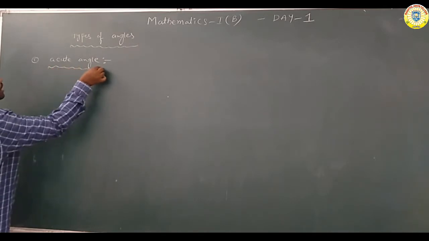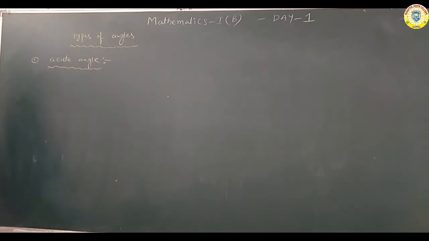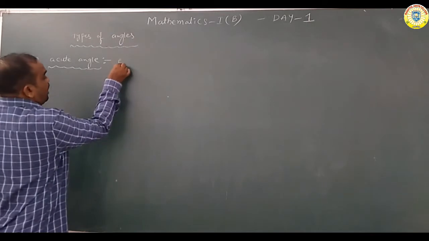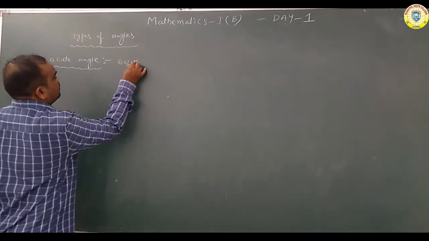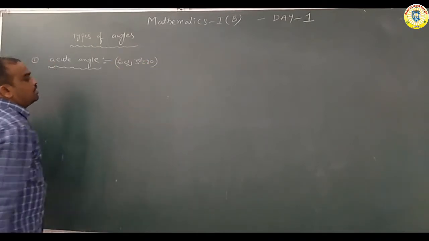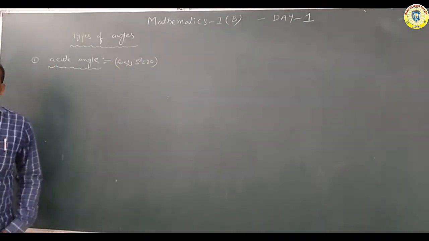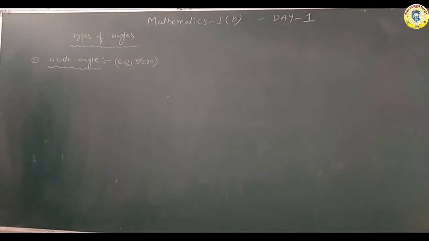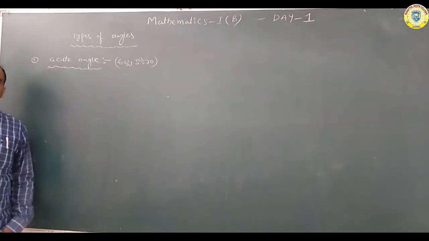Acute angle is nothing but alpha konam. Okay now, what is the definition of the acute angle?